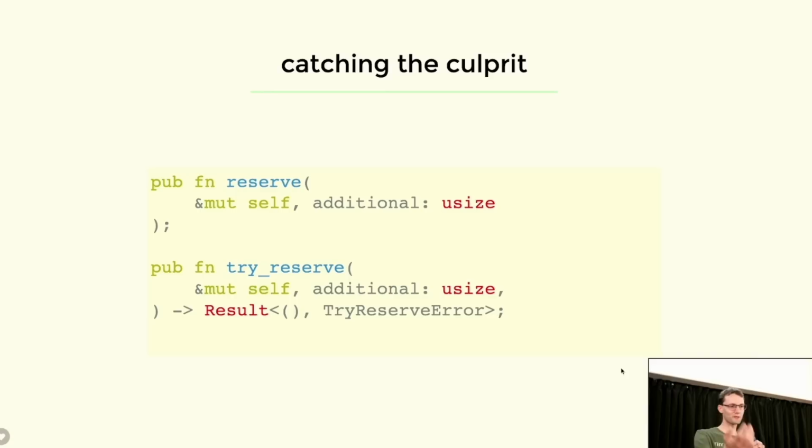So this is some Rust code. These are two functions from the standard library. They are defined on a growable collection type. And the first method reserves some additional memory. And the thing is that this function can fail. So when you run out of memory, when your allocator is full, this will actually abort your program.